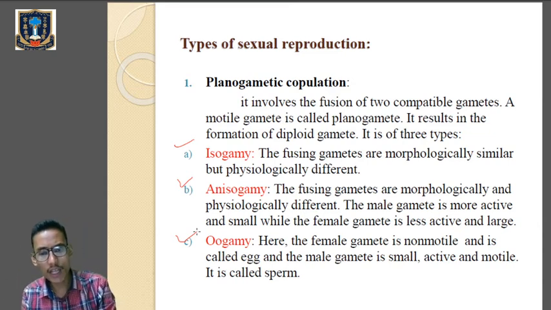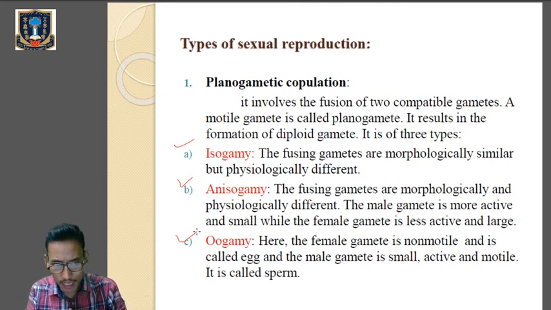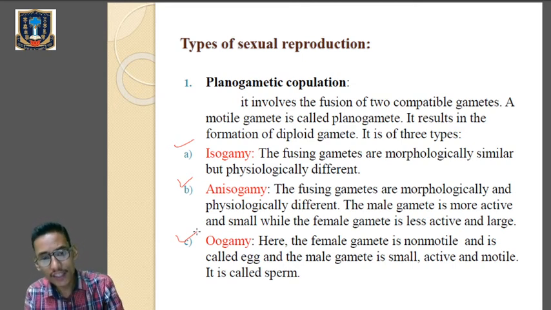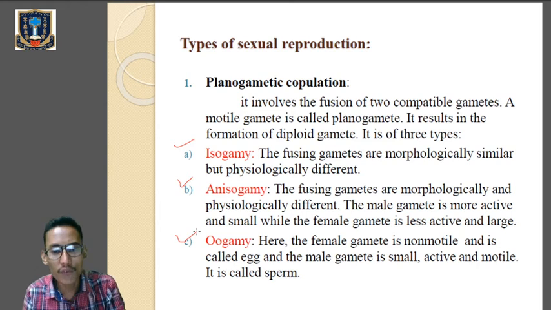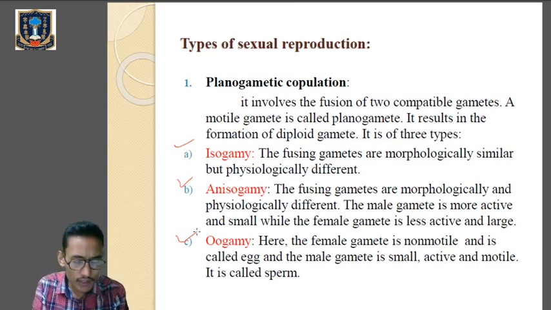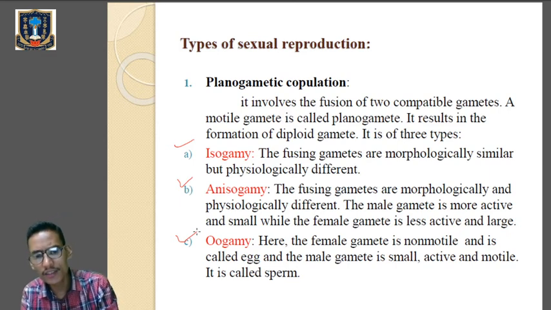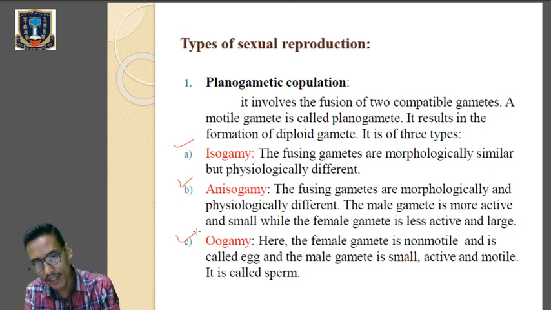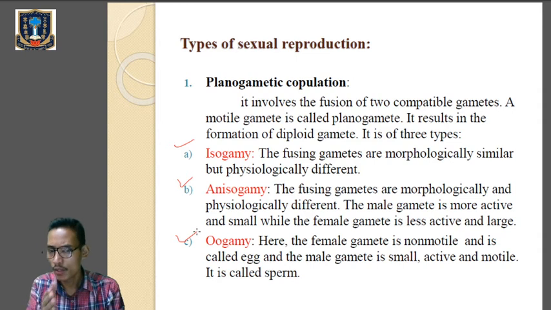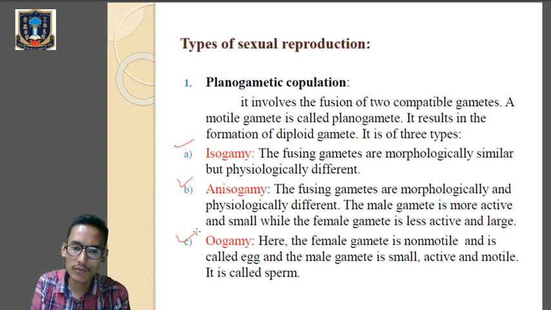Now what is anisogamy? The fusing gametes are morphologically different and physiologically different, because A means no. So in anisogamy, the fusing gametes are morphologically different and physiologically different. Whenever they are different, we can usually see the male gamete and the female gamete.